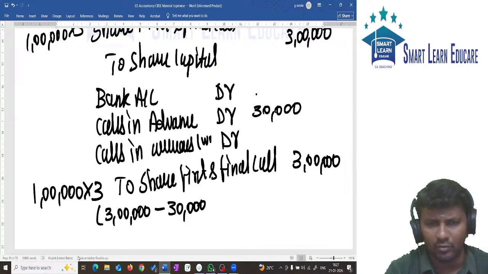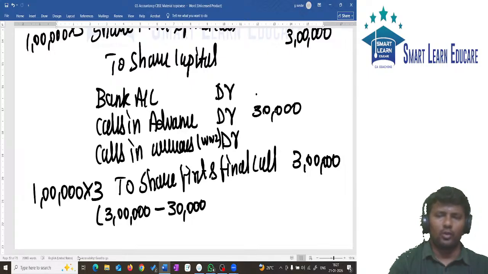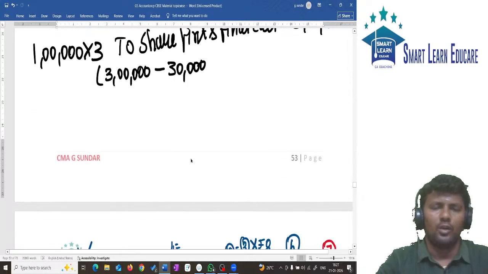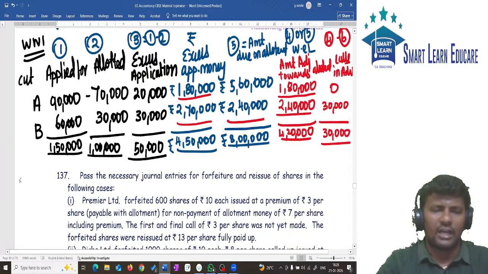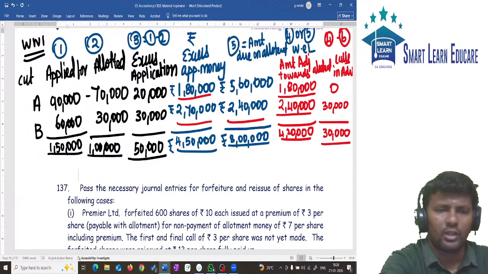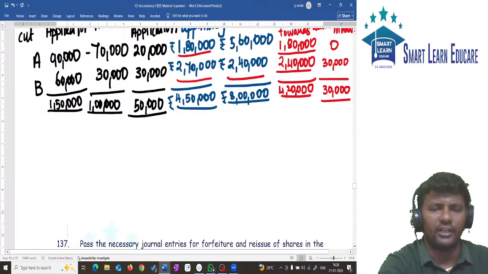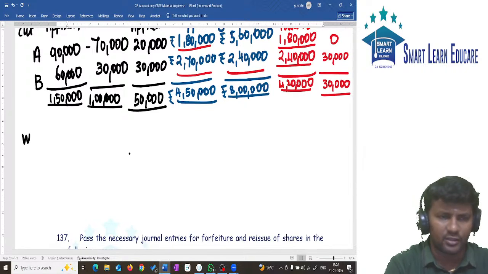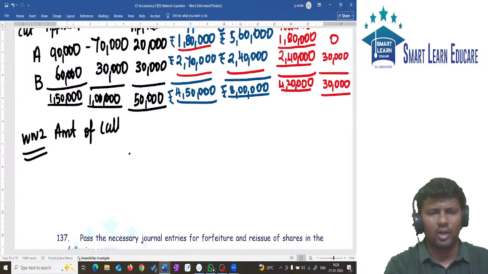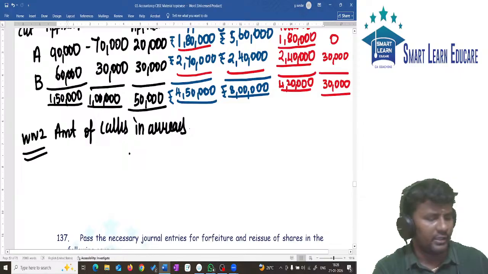For this we will have one working note. Working note number 2, for finding the amount of calls in arrears.